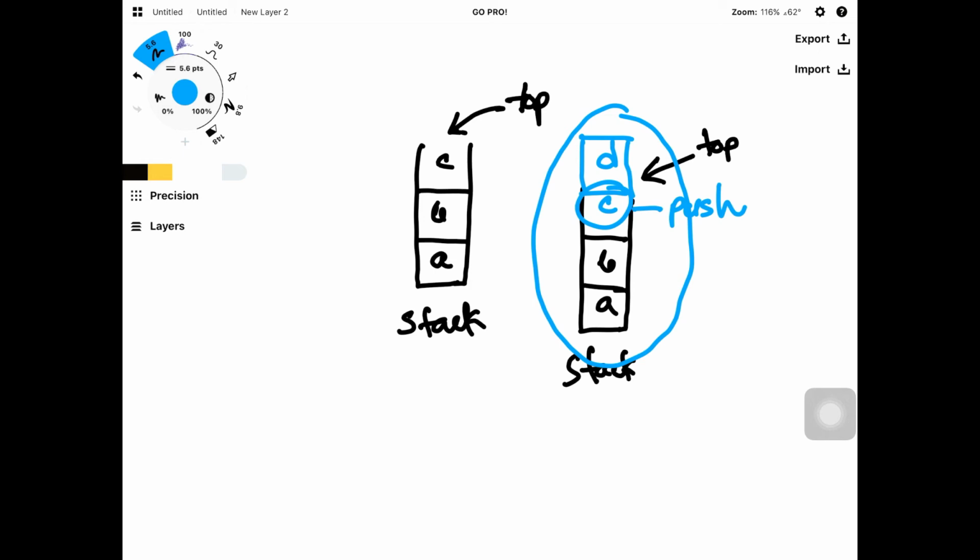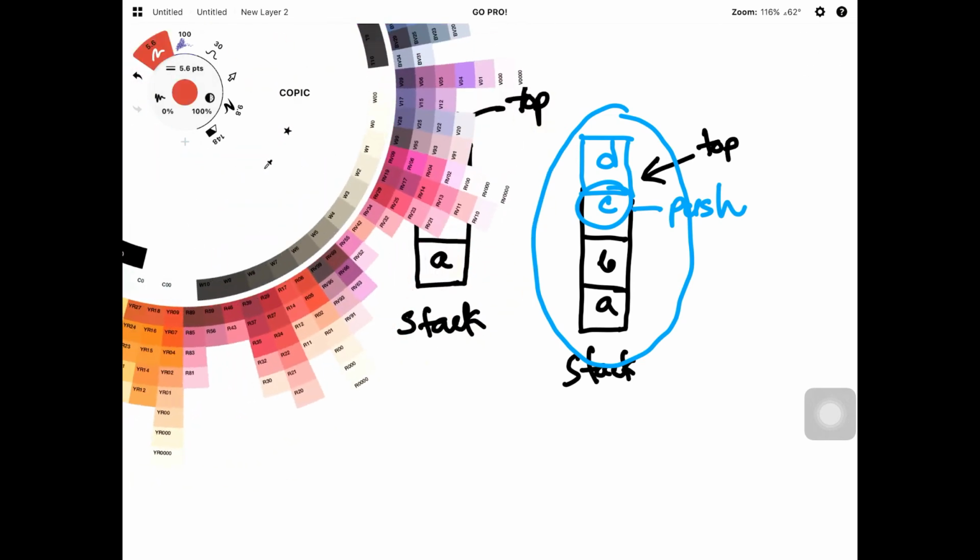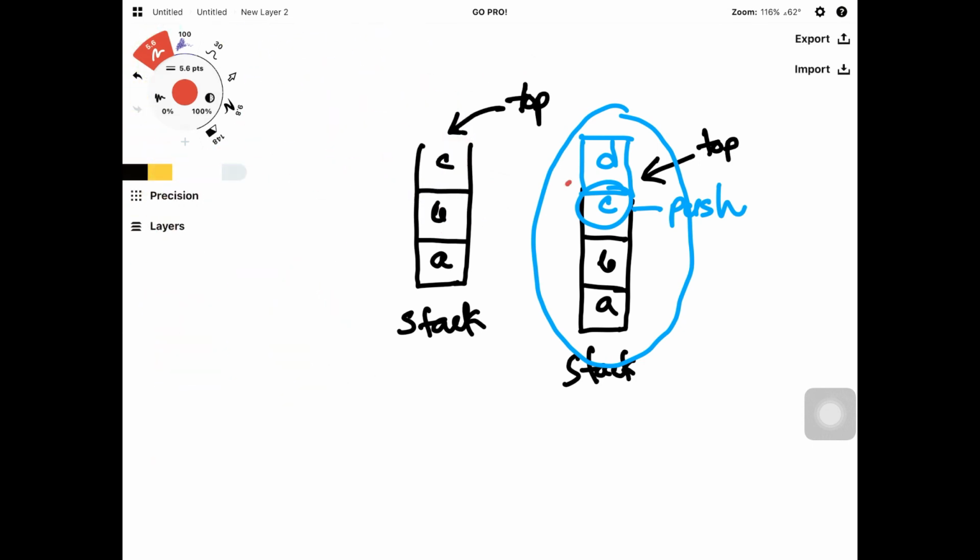The top element will be read and removed. So here D is the top, so it is read and removed. So now our stack is A, B and C, and if another pop operation happens, then C will be removed.